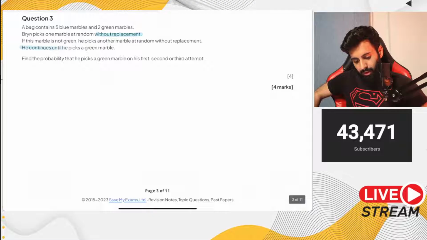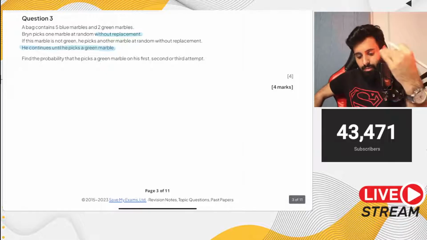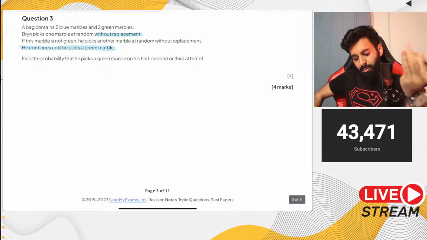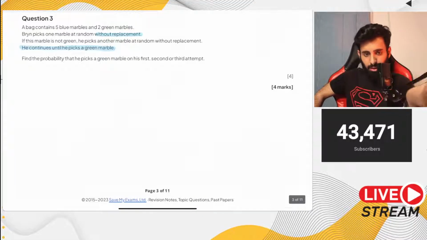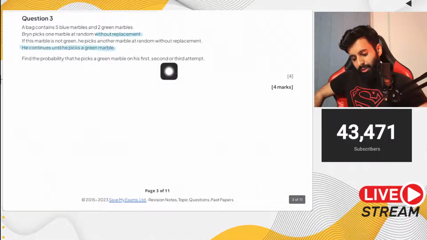Now this is very important. That means he will stop the second he gets a green marble. If he gets a green marble in the first attempt, he'll stop. If he gets a green marble in the second attempt, he'll stop. If he gets a green marble in the third attempt, he'll stop. The question says find the probability that he picks a green marble on his first, second, or third attempt.